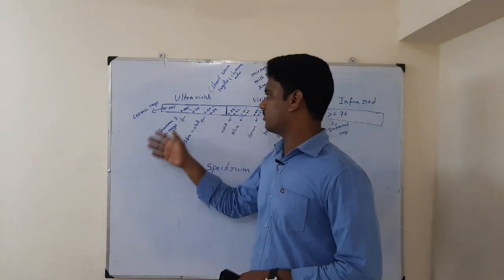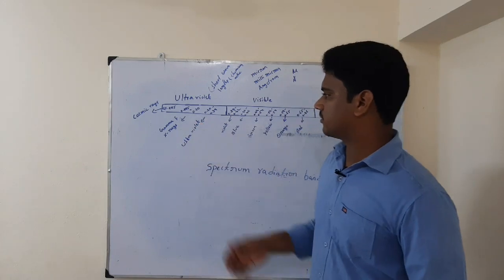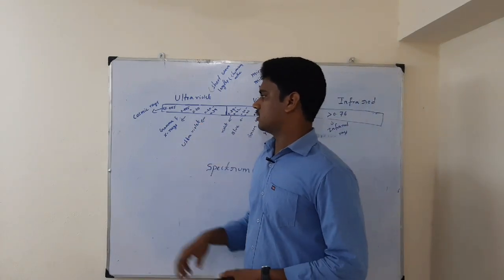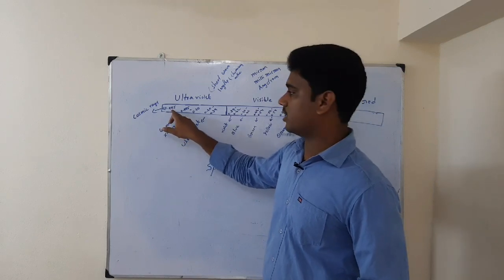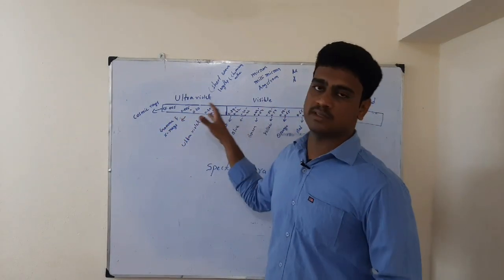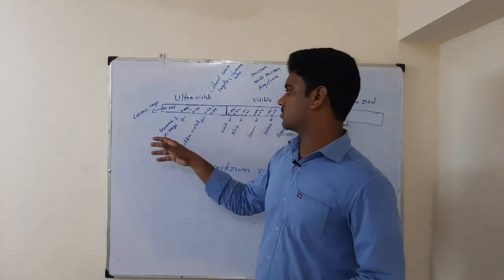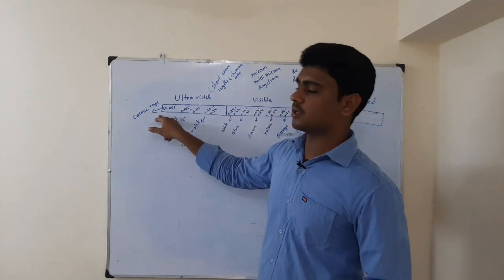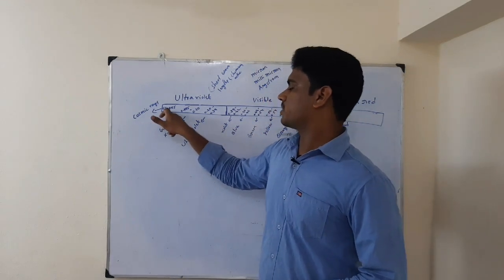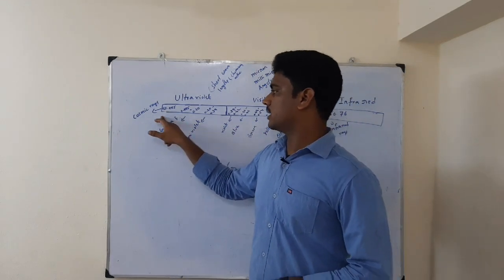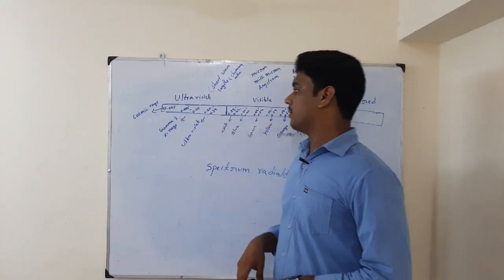So let us see what are the ultraviolet rays which are emitted from the surface of the sun. First one is cosmic rays. Cosmic rays are less than 0.005. The letters and numbers are not so visible, but I'll read them out. Please look carefully, please note down. These are very important for the examination. So the wavelength of the cosmic rays is less than 0.005 microns.